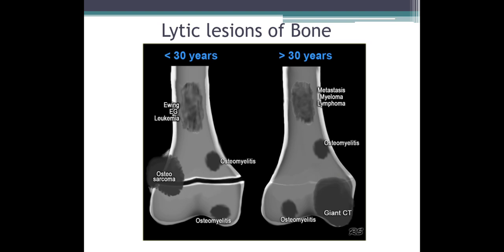These bone tumors can also be classified into lytic lesions and sclerotic lesions. Lytic lesions basically indicate destruction of the bone, leading to radiolucency in the radiograph. Lytic lesions in patients less than 30 years are Ewing sarcoma, leukemia, and osteosarcoma. In those more than 30 years, they are metastasis, myeloma, lymphoma, and giant cell tumor.